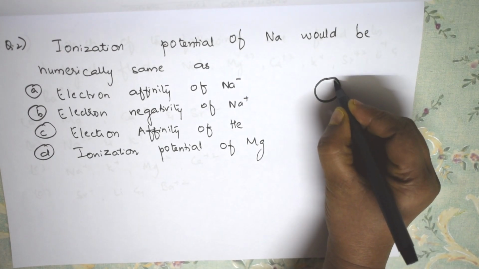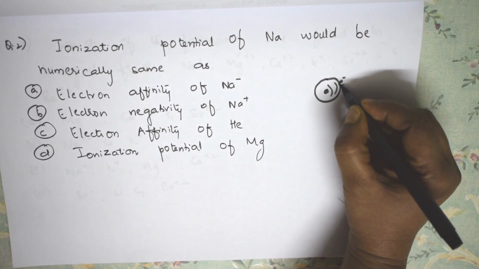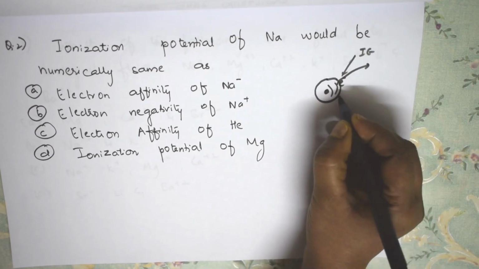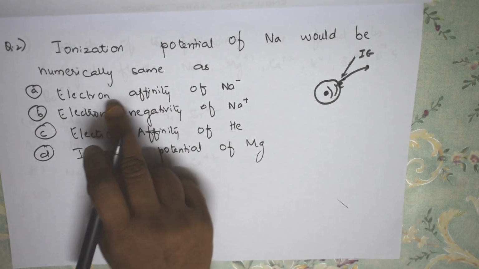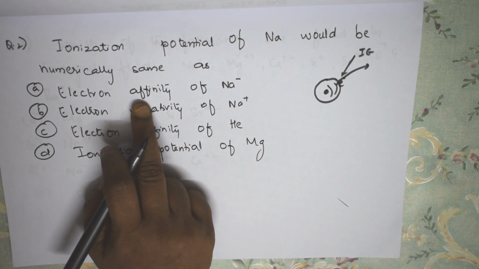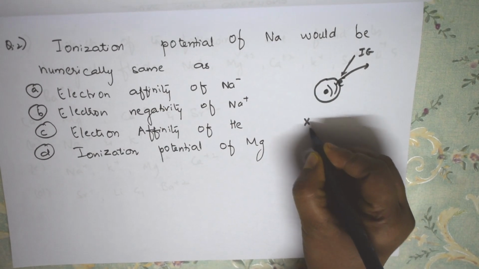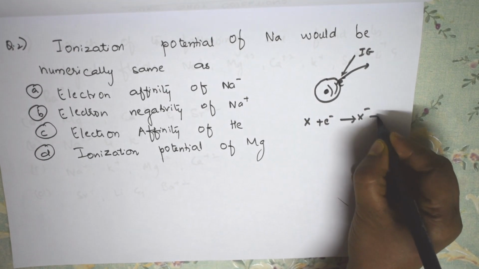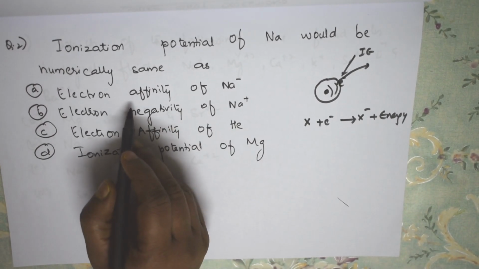Suppose I have here a nucleus with one electron. I'm applying energy, this ionization energy, and pulling out this electron. That is ionization potential. Correct? Yes. Now, what is electron affinity? It is the energy change when a neutral atom attracts an electron. That means if there is a neutral atom, when it accepts an electron and becomes X minus, whatever energy change is there, that energy is nothing but electron affinity.